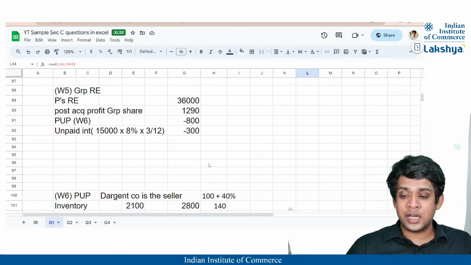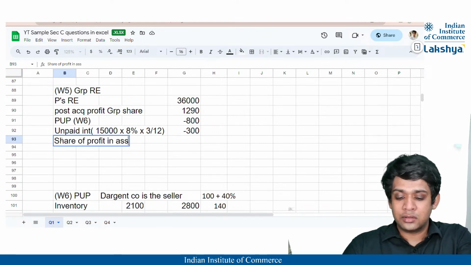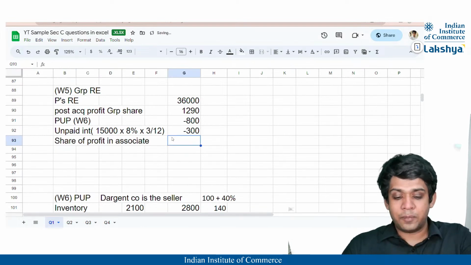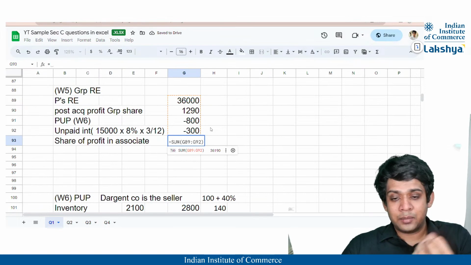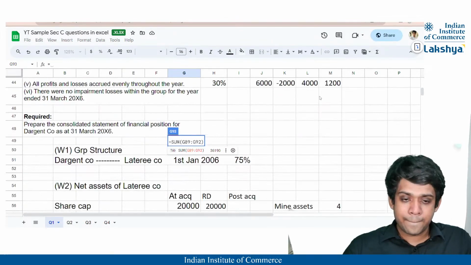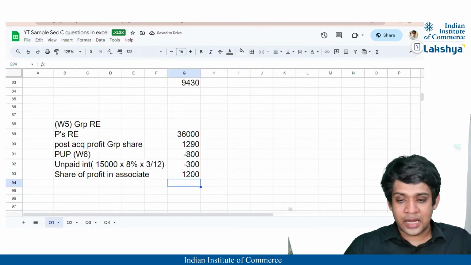So where it will be adjusted, it will be stated as share of profit in associate, and that will be nothing but the 1,200 that we have calculated.